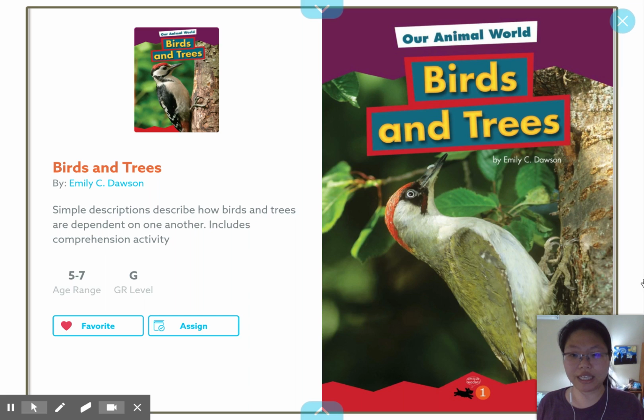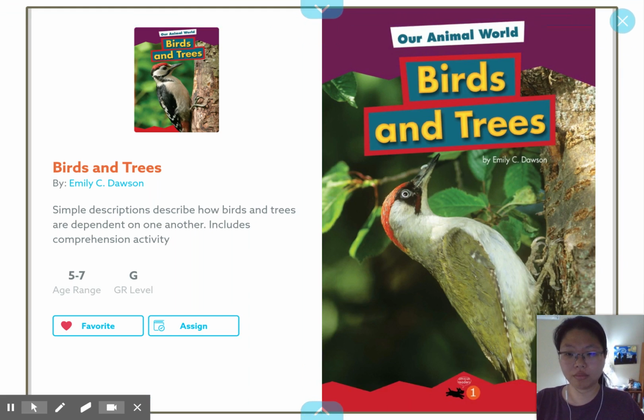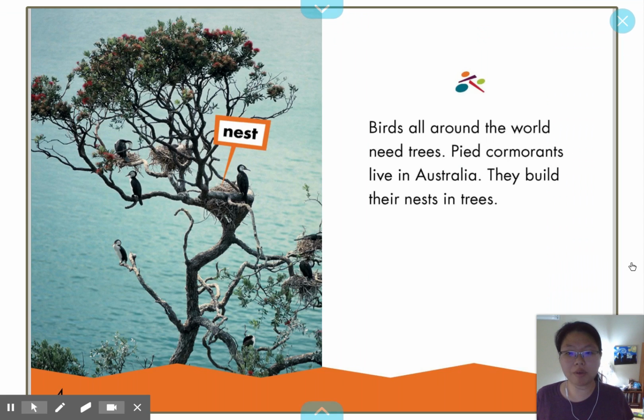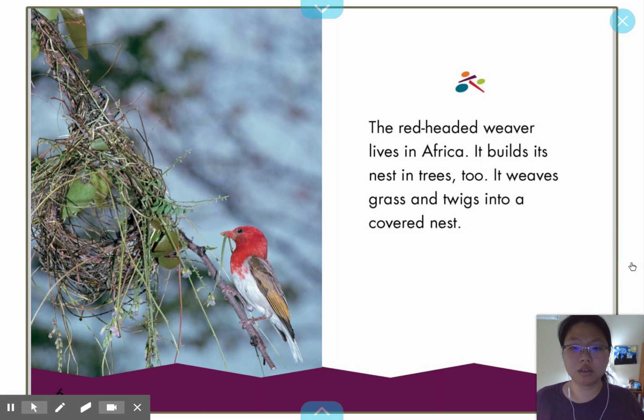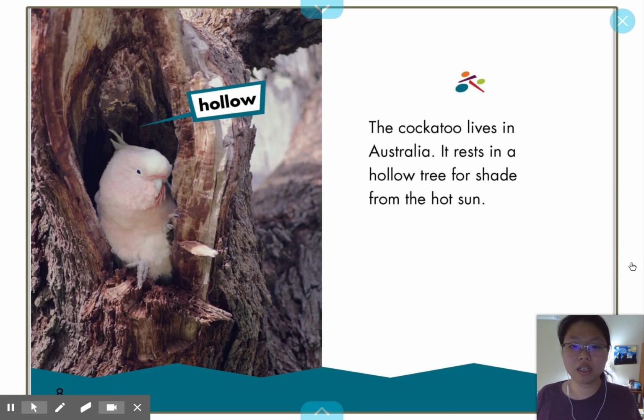Birds and Trees by Emily C. Dawson. Birds all around the world need trees. Pied cormorants live in Australia. They build their nests in trees. The red-headed weaver lives in Africa. It builds its nest in trees too. It weaves grass and twigs into a covered nest. The cockatoo lives in Australia. It rests in a hollow tree for shade from the hot sun.